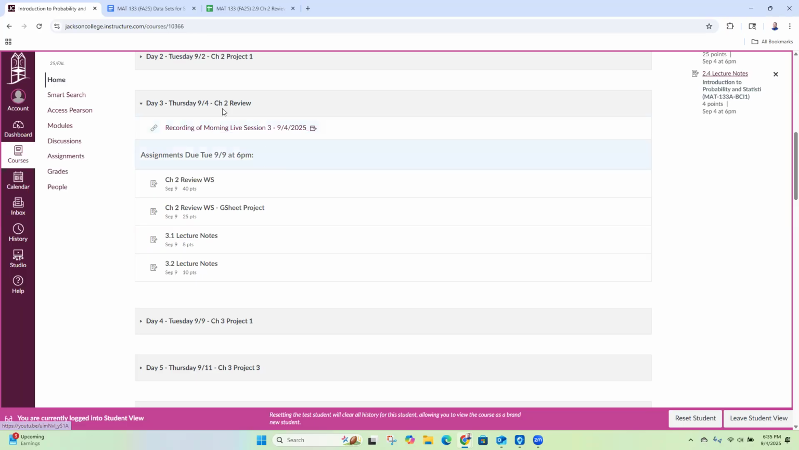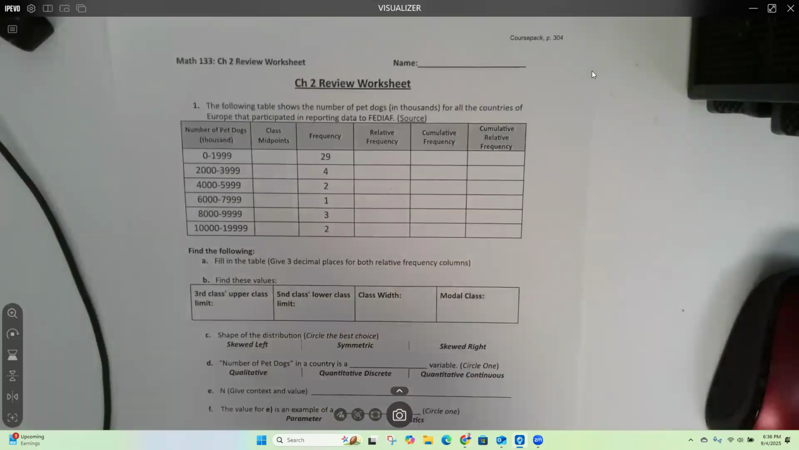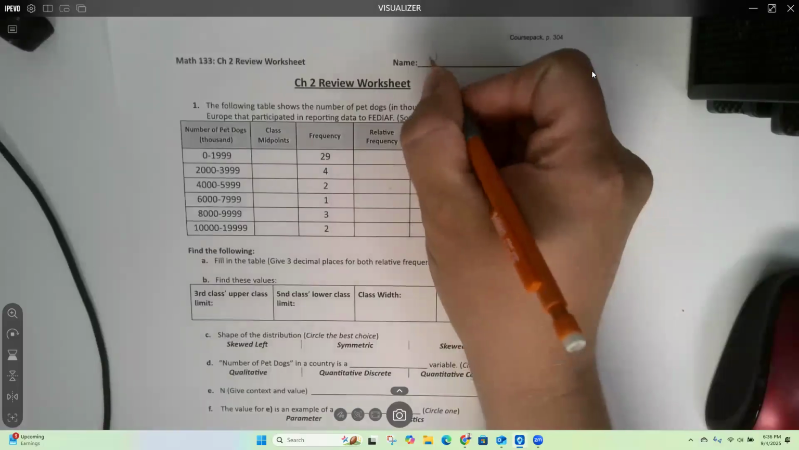As I said, the Chapter 2 review worksheet is on page 304. Go get that out of your course pack. It's 4 pages: page 304, 305, 306, and 307. So here it is. This is page 304. We'll start by putting our name on here.